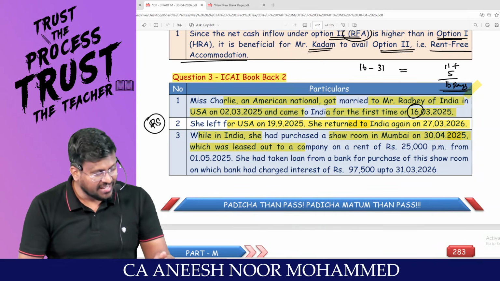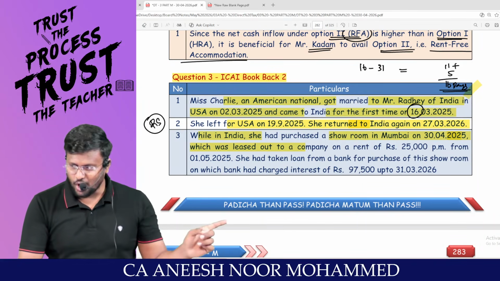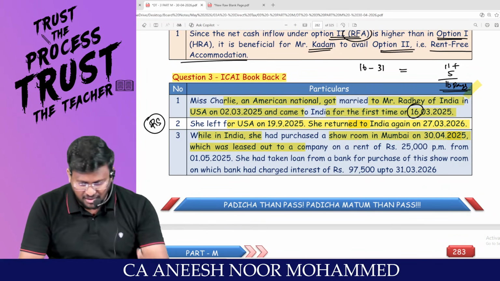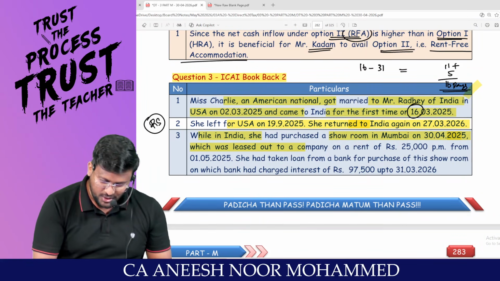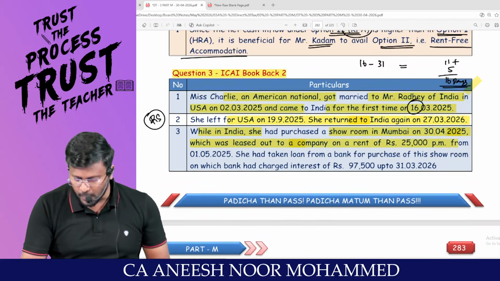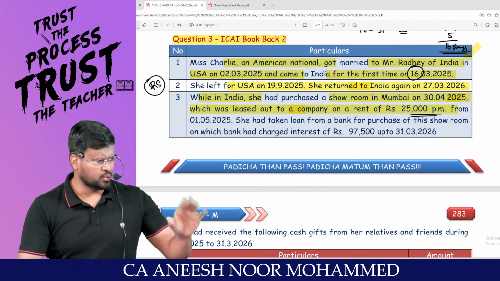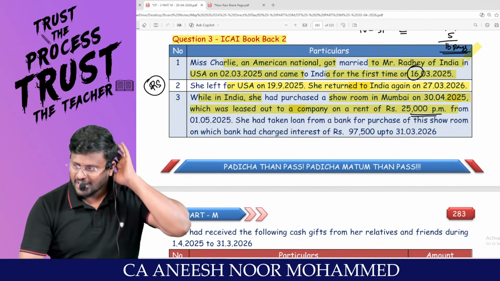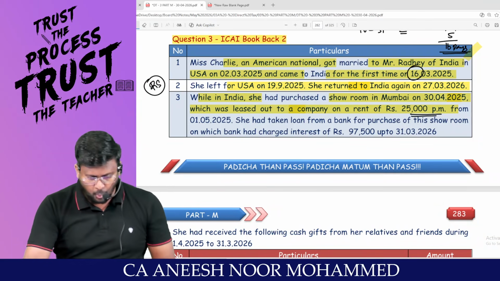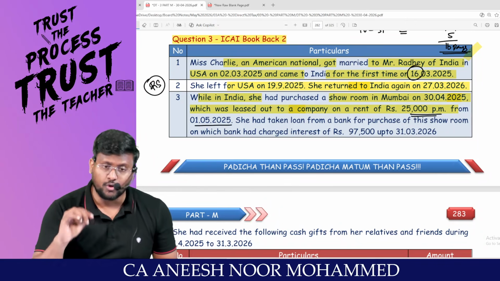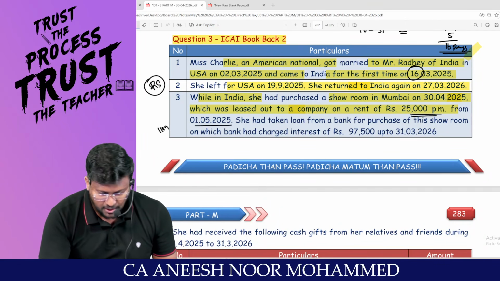That means that income is an Indian income. In the hands of a non-resident, Indian income will be taxable. On 30/4/2025 it was leased out to a company on a rent of 25,000 per month. So 25,000 into 12 will be the rental income, which will be taxable under IFHP. From 1/5/2025, don't put 12 months because it is only for 11 months. Are you all ready with me?